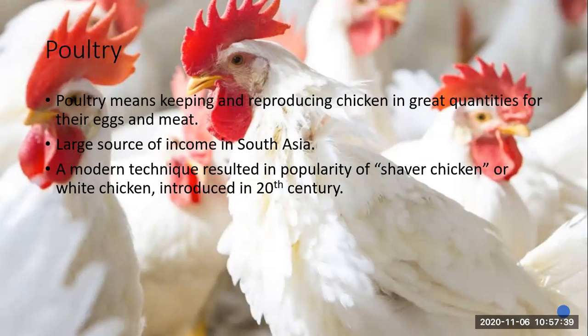After poultry, okay, beta, in poultry there is another thing which is called broiler chicken or the white chicken. What is this? This is a kind of technique that has been introduced in this region in the 20th century. Okay, a specific kind of feed is given to the chickens, and they grow early.